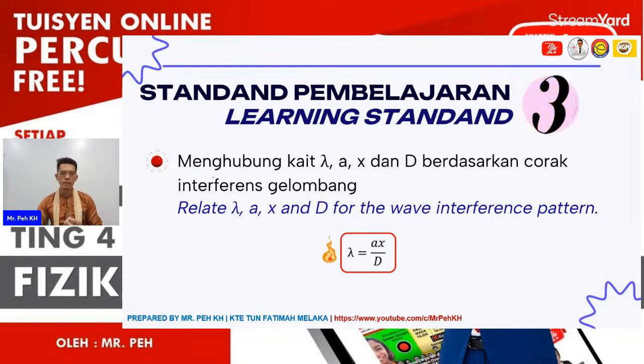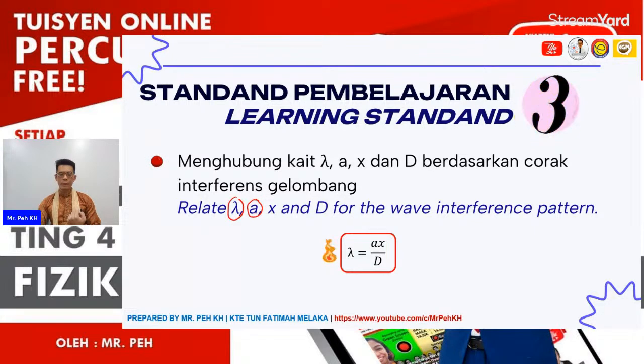So you need to relate lambda, which represents the wavelength of the water wave, sound wave, and also the light wave. Then, as you saw just now, to form interference of waves we need two coherent sources. So a refers to the distance between the two coherent sources.